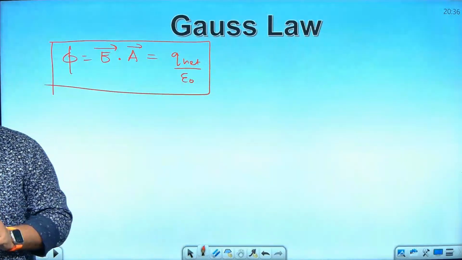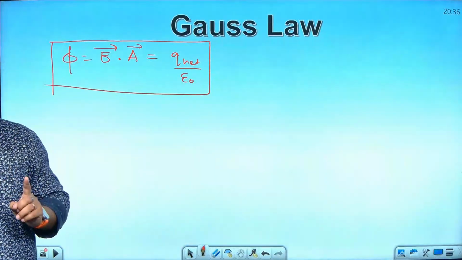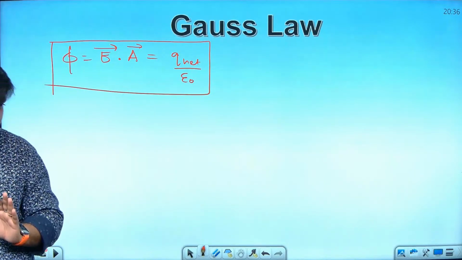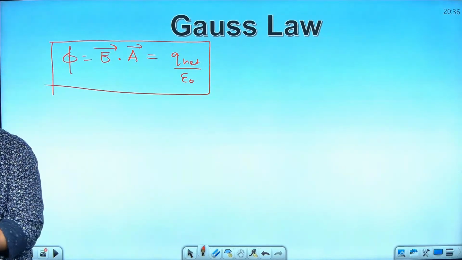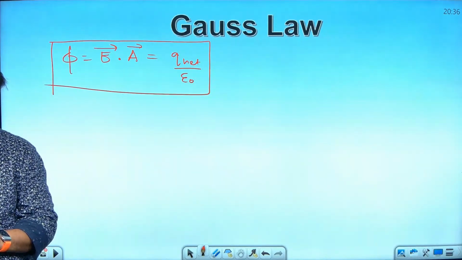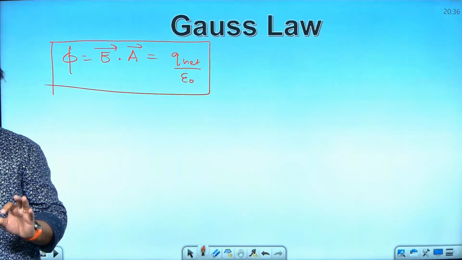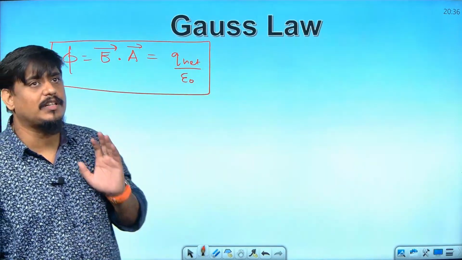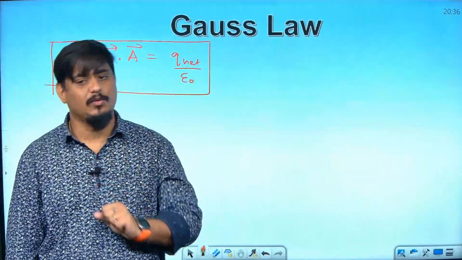I will repeat: the electric flux produced by any charge enclosed by a Gaussian surface is always equal to 1 by epsilon naught times the net charge enclosed.